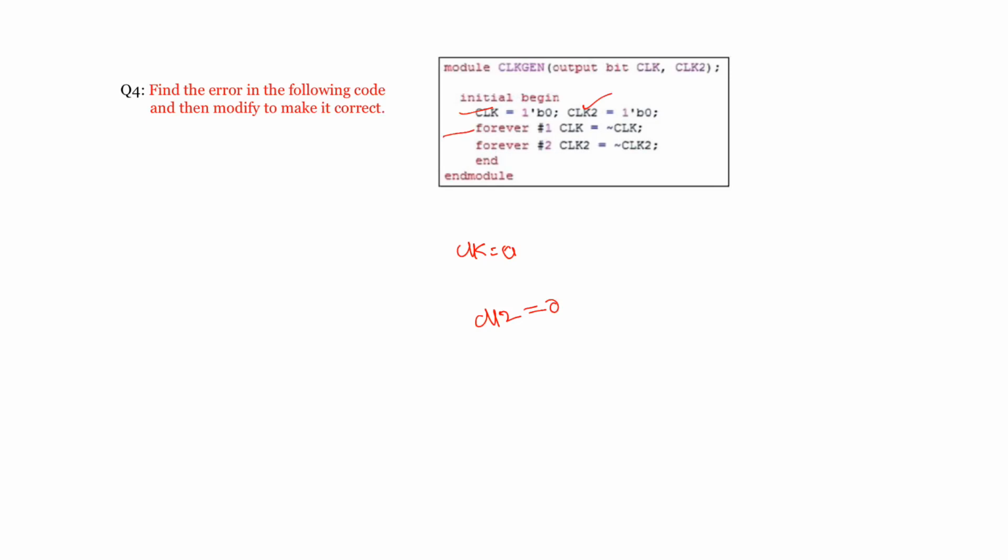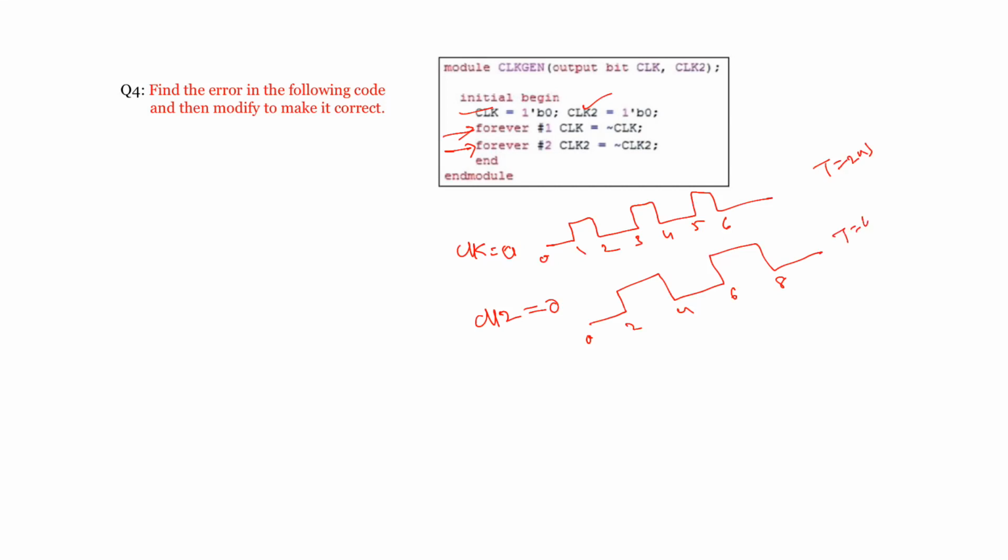Next, what happens here? It is initial forever and one more forever. So what you expect is there will be two clocks. The first clock has to be generating a clock with one time period, so if it is 0, 1, 2, 3, 4, 5 like this, and for the second clock, clock 2 has a duration of 2: 0, 2, 4, 6, 8 like this. We expect to generate two clocks, one with time period 2 nanoseconds and the other with 4 nanoseconds, because time period is nothing but one complete cycle.